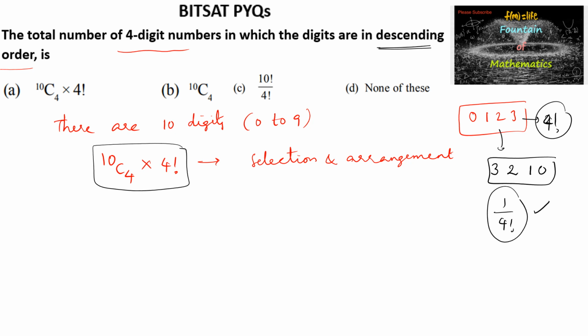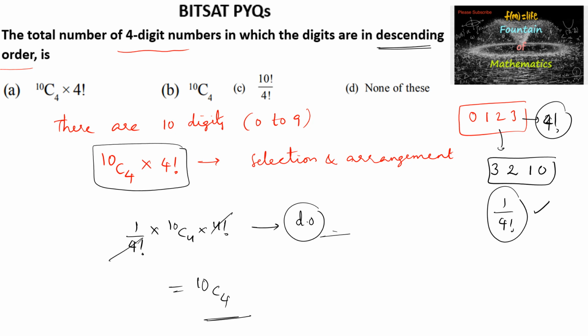So 10C4 into 4 factorial, multiplied by 1 upon 4 factorial, is the count according to the given condition of descending order arrangement. So we can say 10C4 is the answer, which is option B.